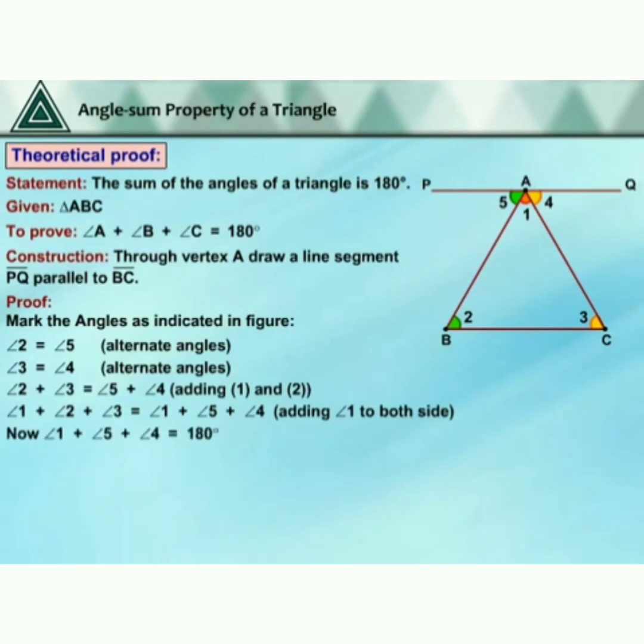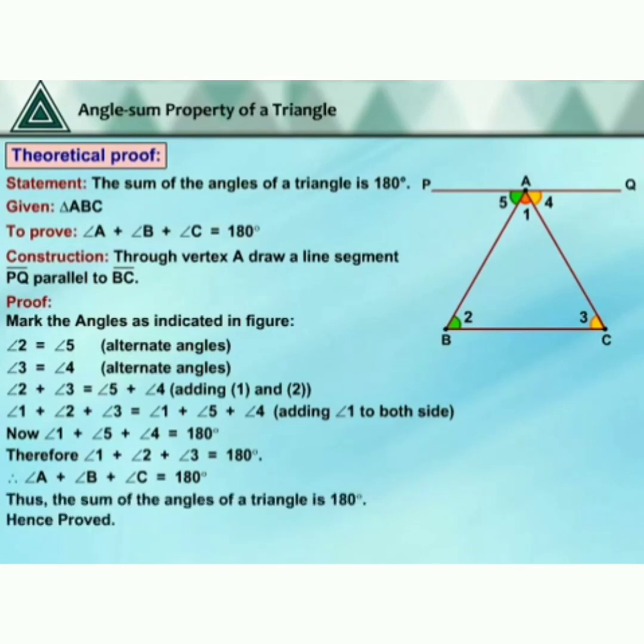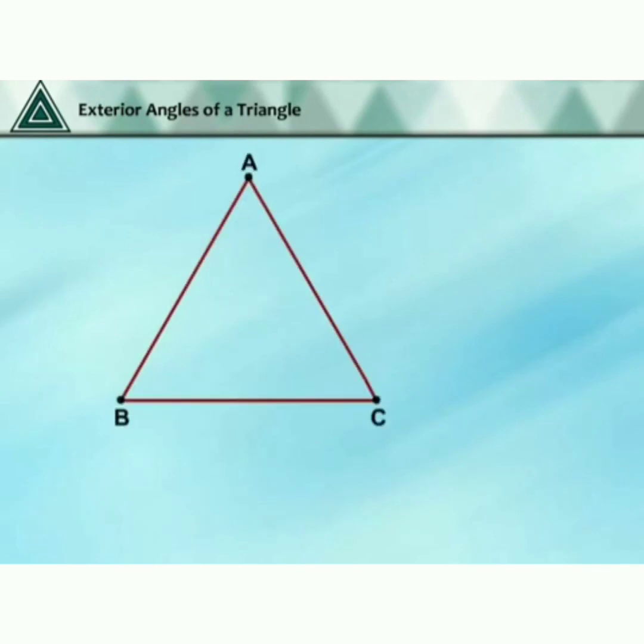Now we get angle 1 plus angle 5 plus angle 4 is equal to 180 degrees, because the angles on a straight line sum to 180 degrees. That's why we take 180 here. So angle A plus angle B plus angle C is equal to 180 degrees. Thus the sum of the angles of a triangle is 180 degrees. Hence this is proved.